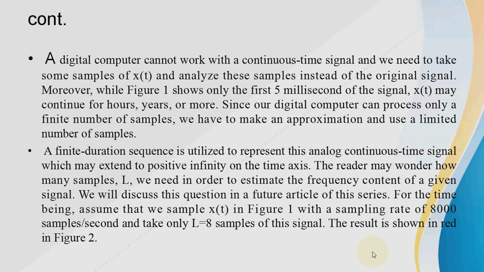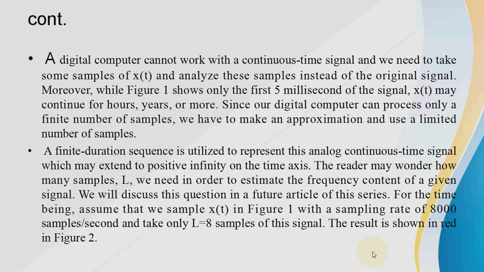While figure 1 shows the first 5 milliseconds of the signal, suppose let us consider it, the x of t may continue for a year or more. Since our digital computer can process only a finite number of samples, we have to make an approximation and use a limited number of samples. So the finite duration sequence is utilized to represent an analog continuous time signal which may extend to positive infinity on the time axis. So how many samples should we take?